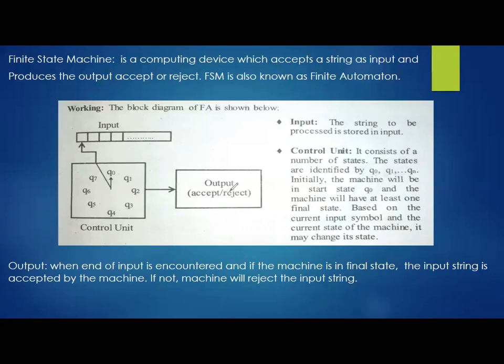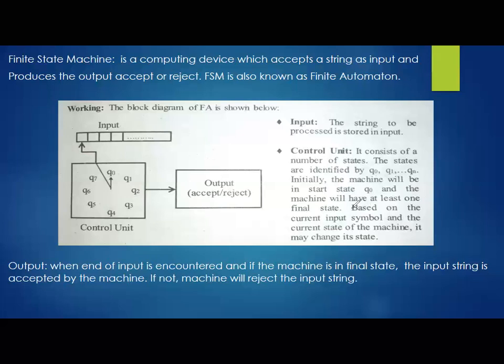And the machine will have at least one final state. In a previous year exam, the 2019 question paper, they made one mistake. They had given a finite state machine problem and were unable to mention the final state, so they gave complete grace marks.